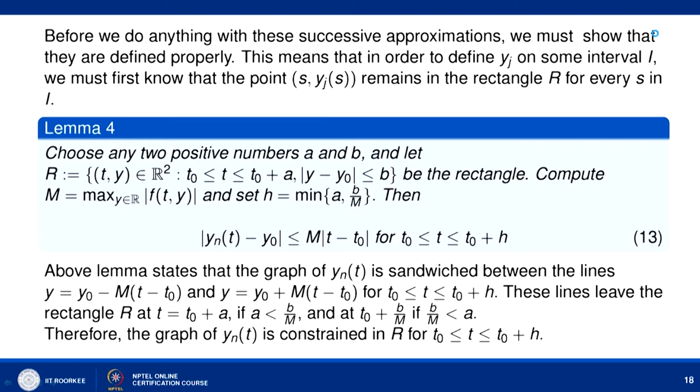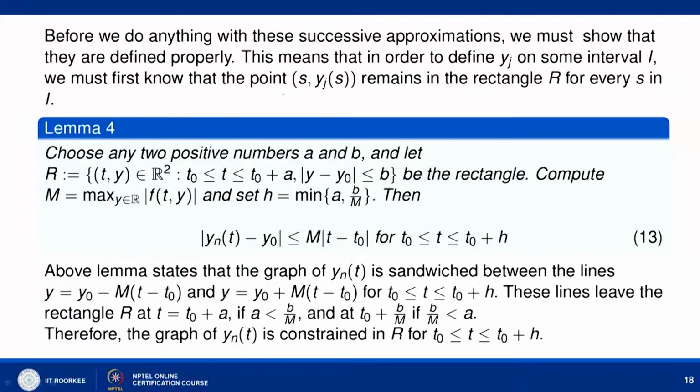Before we do anything with these successive approximations, we try to show that they are defined properly, in the sense that all these approximating solutions belong to the rectangle R. It means that we must first know that the point (s, y_j(s)) remains in the rectangle R for every s in the interval I, where I is defined as t0 to t0 plus h. That is the content of Lemma 4.